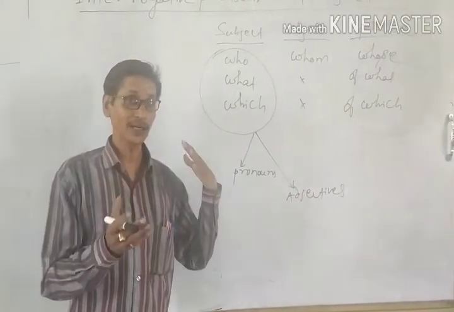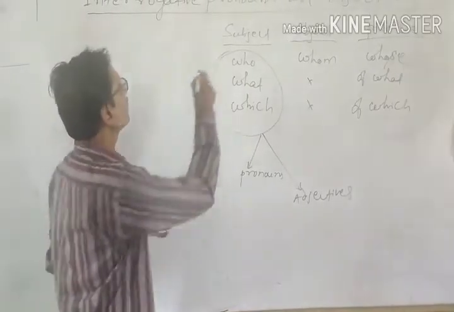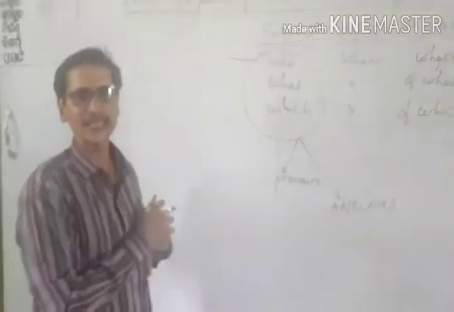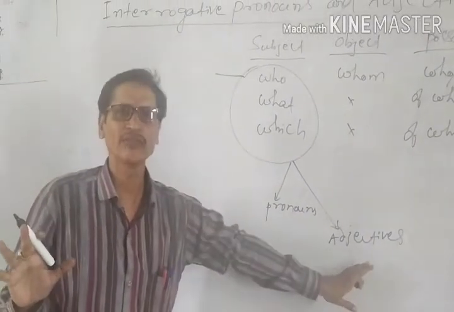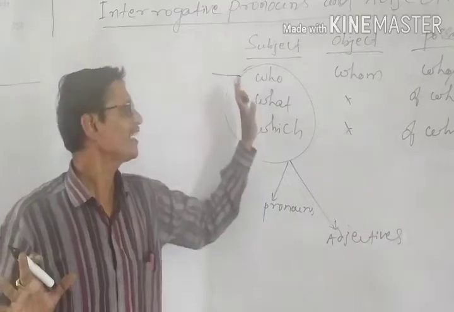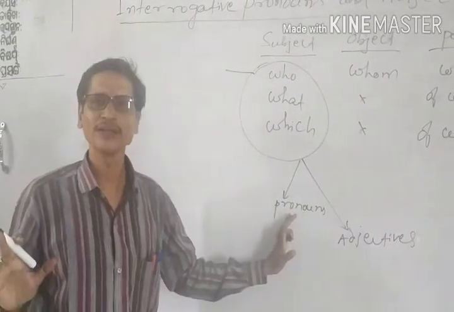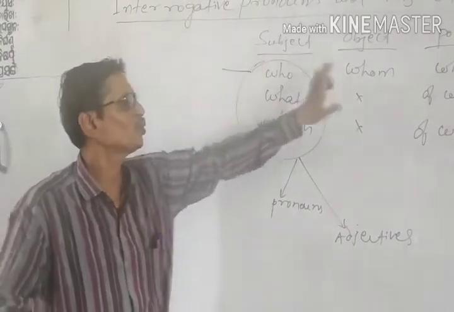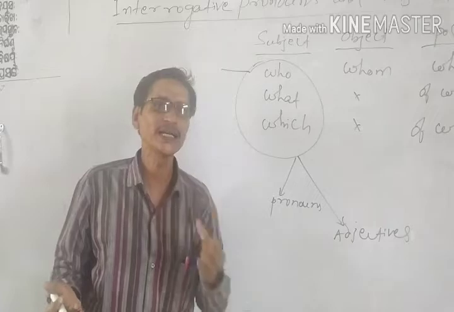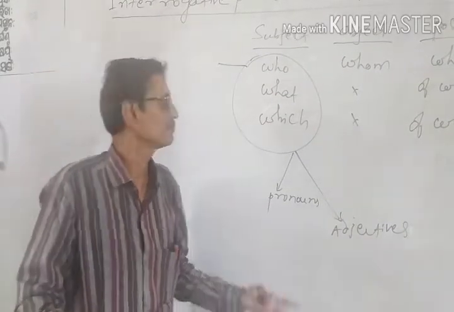But I will make you remember that as far as who is concerned, it will never be used as an interrogative adjective. It can only be used as an interrogative pronoun to ask about a person, because who, whom, whose are completely for persons. They are asking about a person.